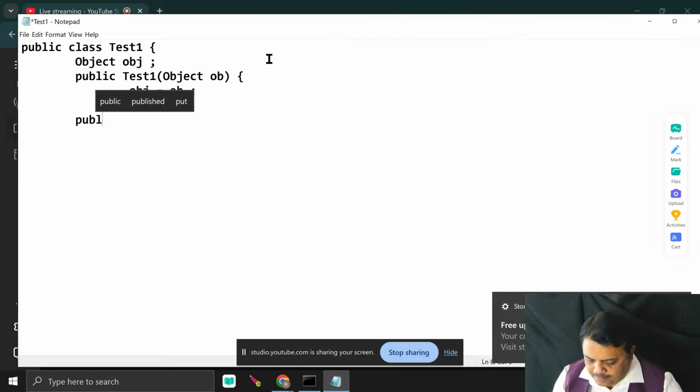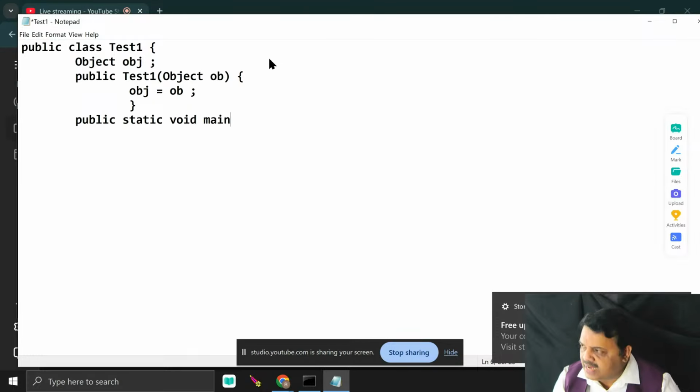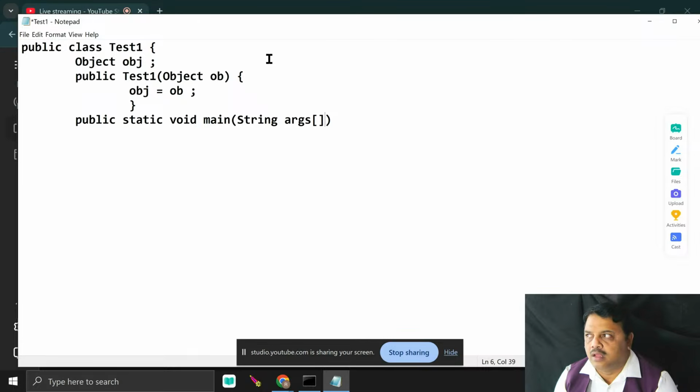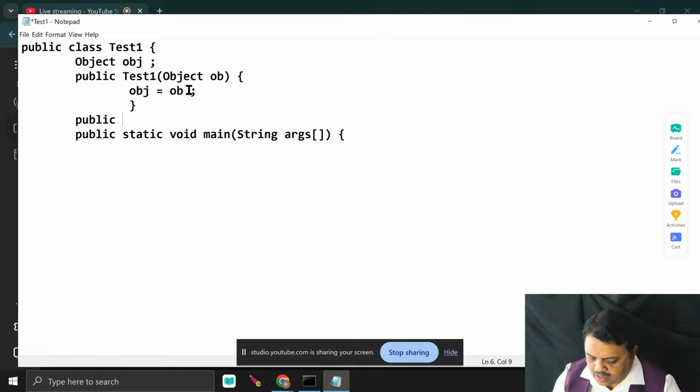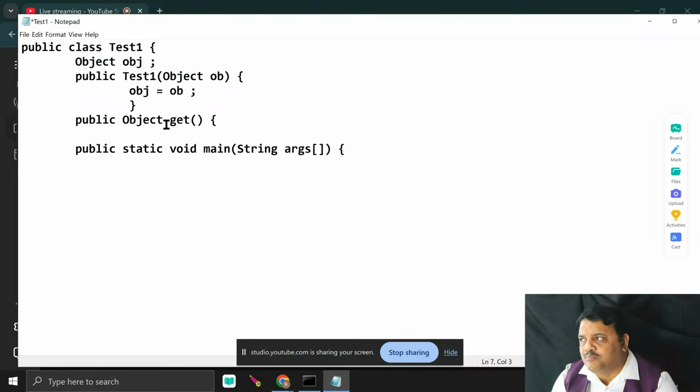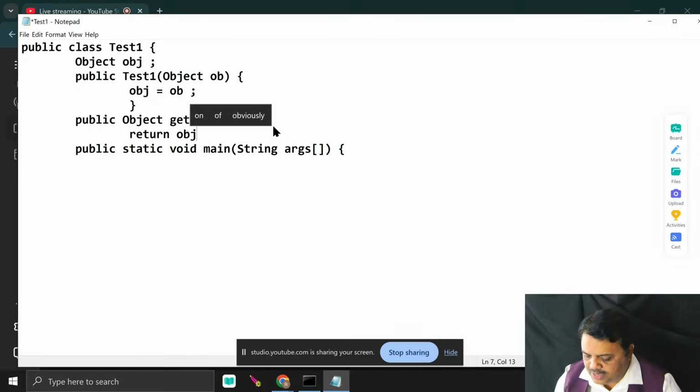I just write here public static void main, I pass String args here. I just entered the main. Now check here inside the main what I can do. Here I have a method, public Object get. It's my user-defined method. This is a non-static method. Non-static method means what? Object method. From the object I extract the data. My instance variable name is obj. I want to write here return obj.